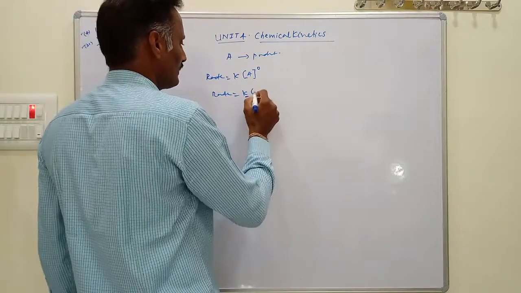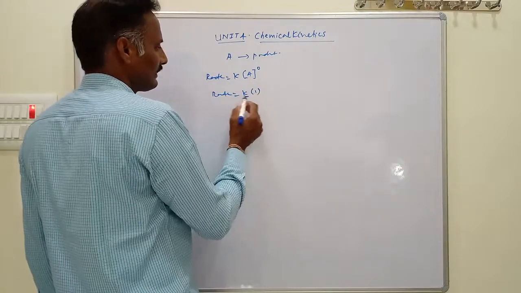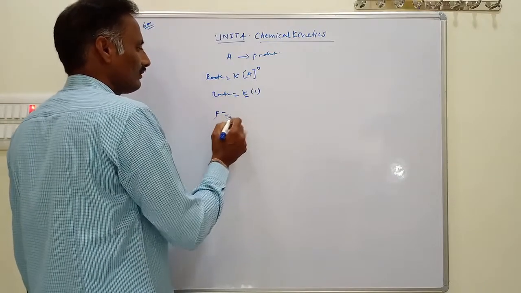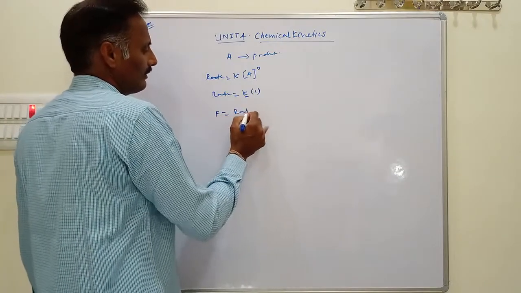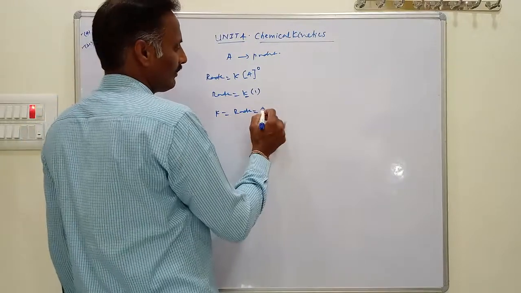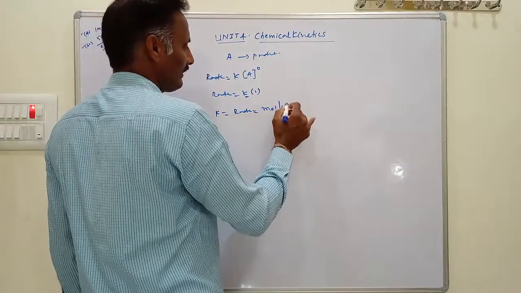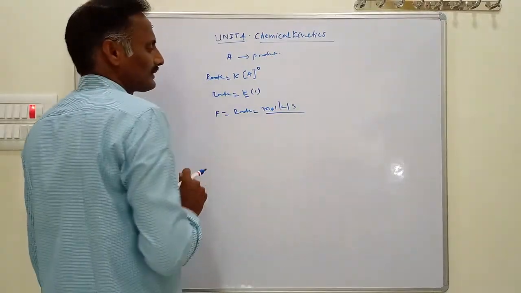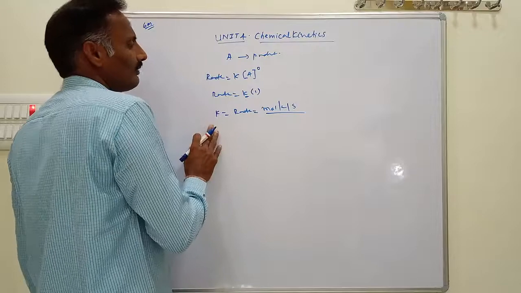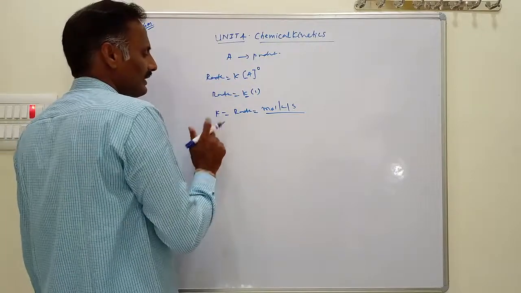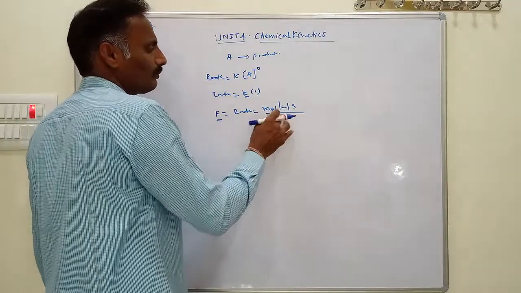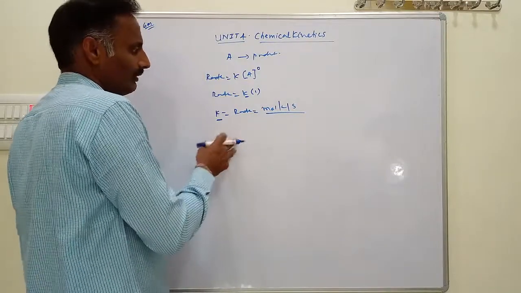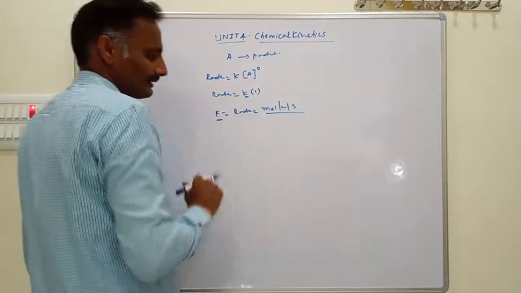We know that K equals rate, and the unit of rate is mole per liter per second. That's why for zero order reactions the rate constant unit is mole per liter per second. Like this we determine the unit of rate constant of zero order reactions.